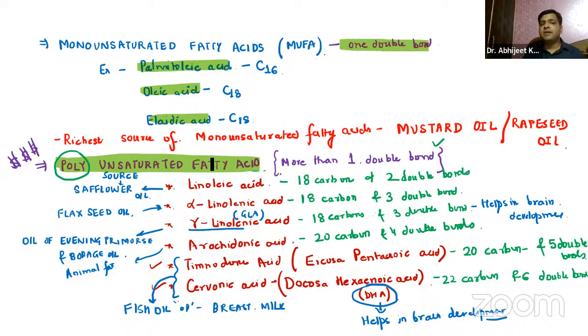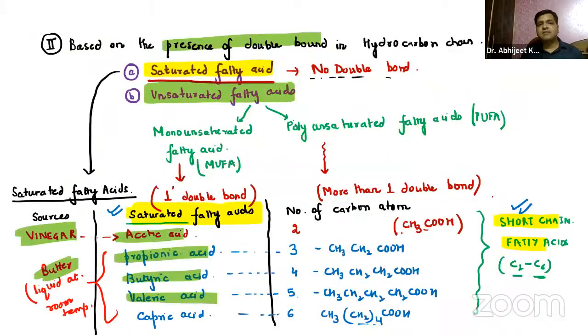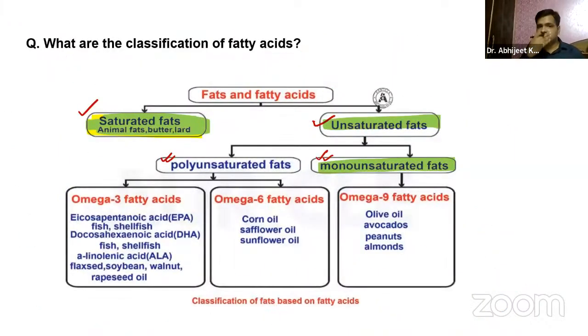Apart from that, we have already discussed the polyunsaturated fatty acids: linoleic, alpha linolenic, gamma linolenic, arachidonic, timnodonic, or cervonic acid. And according to the number of carbon atoms, their structure and most common source, from where we can derive these, that is already done. That is something which is given over here also: icosapentaenoic acid, docosa, we have already discussed. Alpha linolenic acid, all the examples we have already discussed over there.